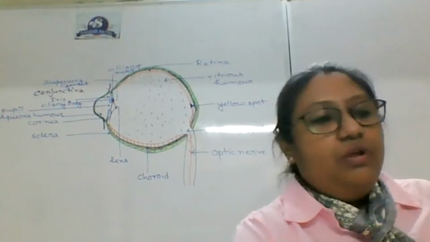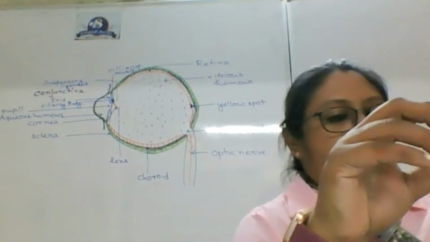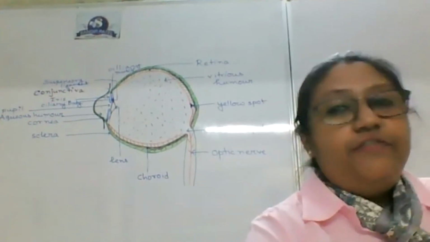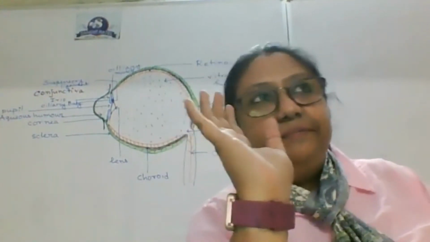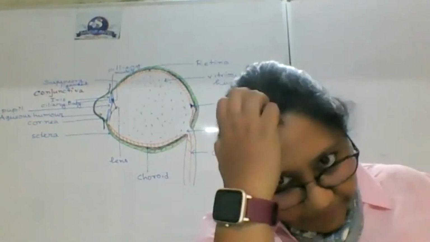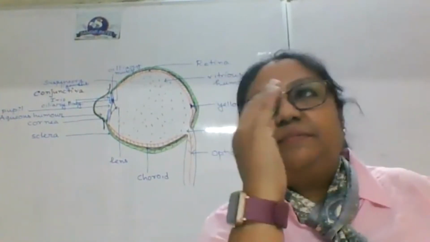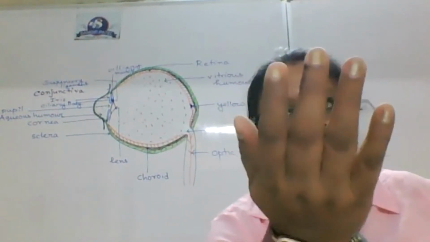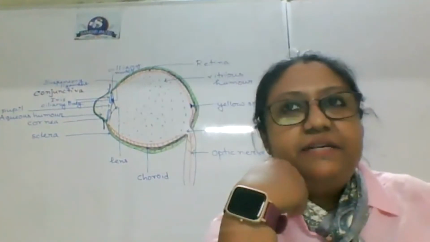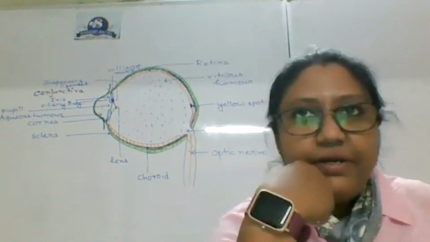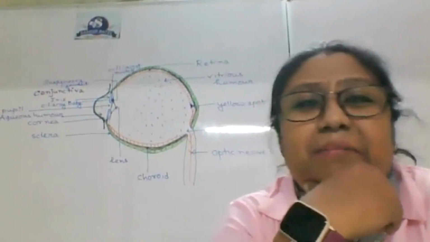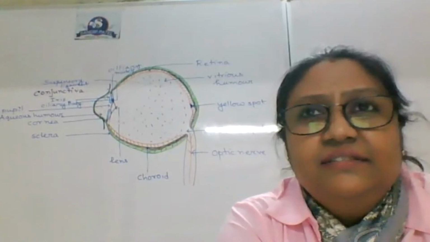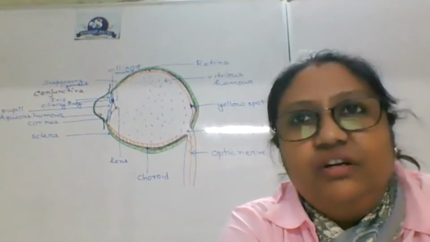Okay. Now we will talk about the two fluids or jelly-like structures. The outer one, which is present in the cavity before the lens, is called aqueous humor, and the one which is present at the back is known as vitreous humor. Now you must be wondering, what difference does it make, why not keep one name and one fluid? Do you think it will work? Why not?